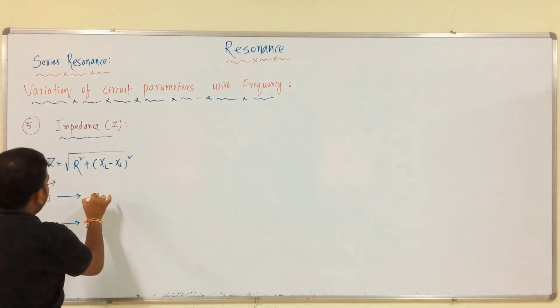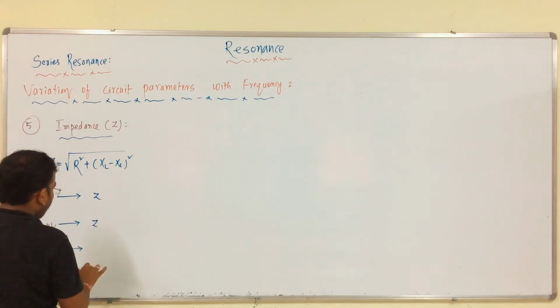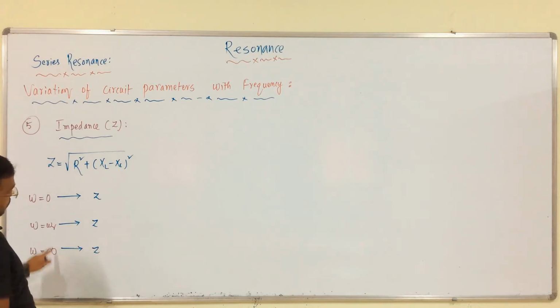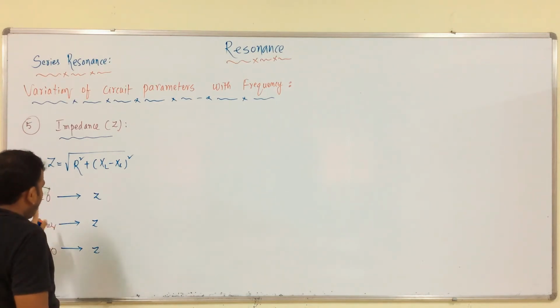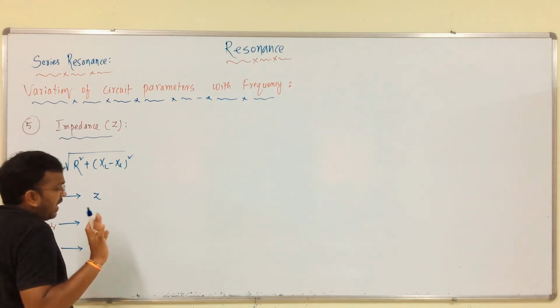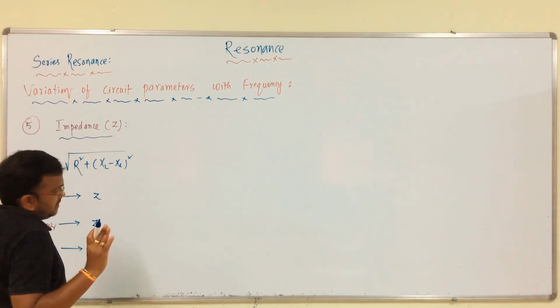What is the value of impedance we have to get when omega is 0, when it is omega r, and when it is infinite? Only 3 values are enough for this analysis.